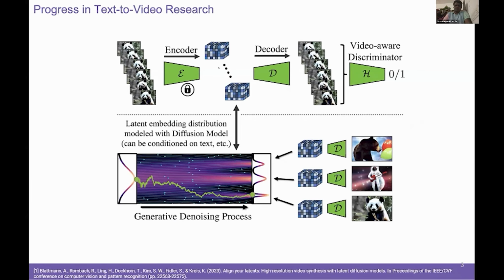Since then, the field has converged on a dominant paradigm, latent video diffusion models. Instead of denoising in pixel space, we use a video encoder to compress frames into a compact latent representation, run the diffusion process there, and then decode back to pixel space, as is evident from this slide. The denoising can be conditioned on text, images, or other signals, and a video-aware discriminator can be used during training of the autoencoder. This is the Align Your Latents paper from NVIDIA, shown in the slide, which really crystallized the recipe most modern T2V systems still use today.